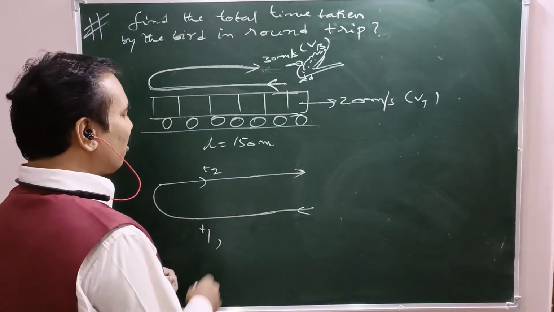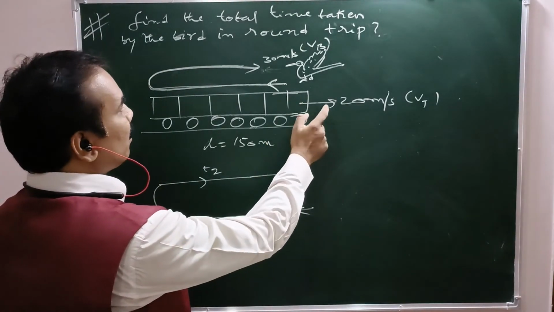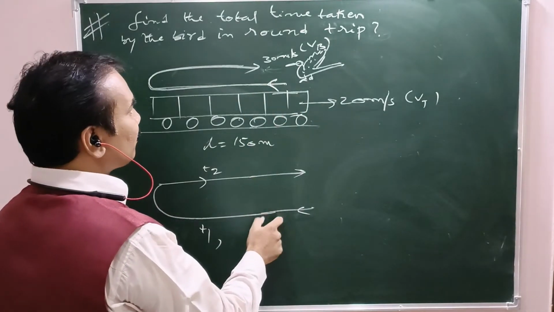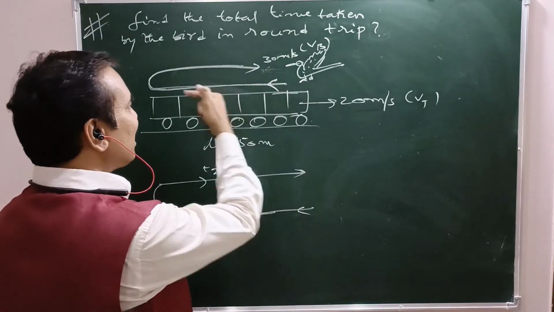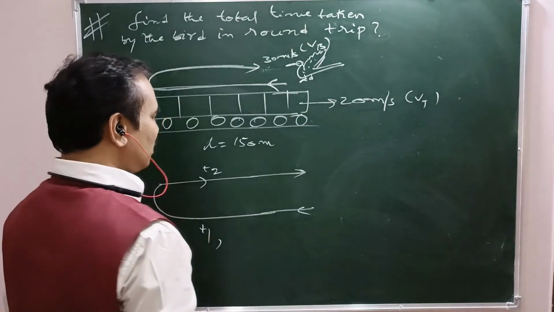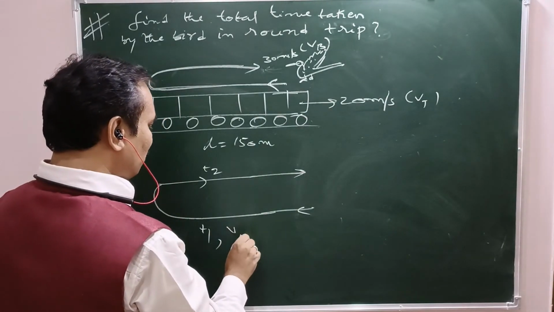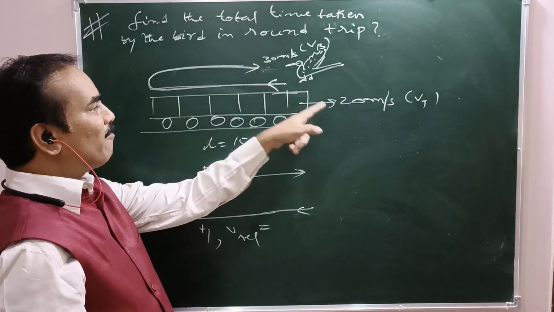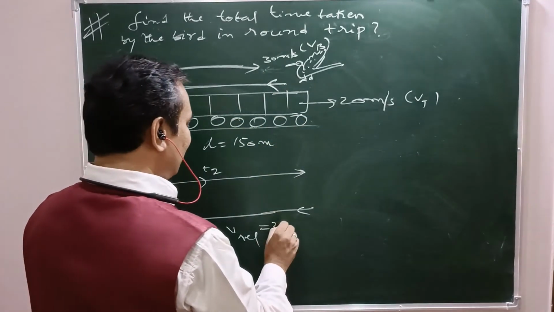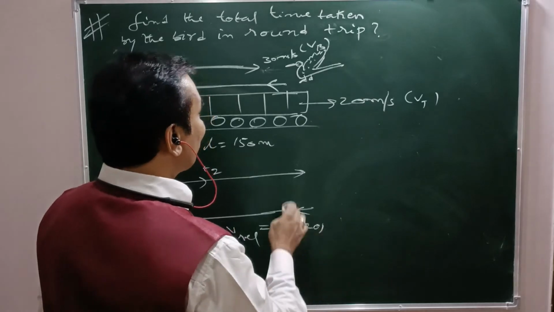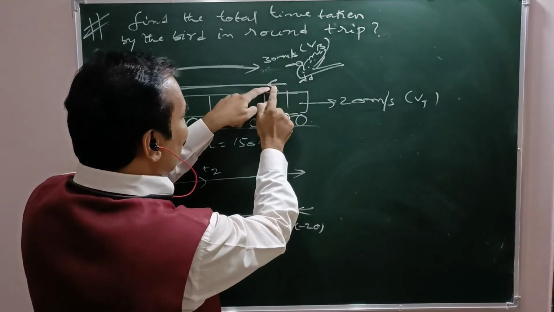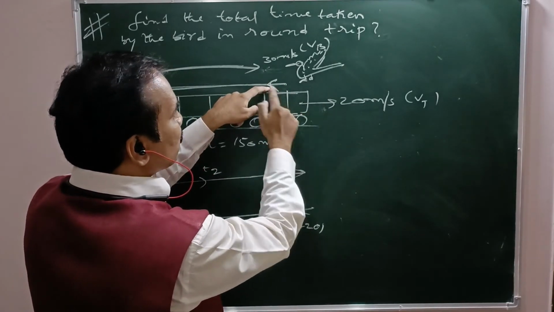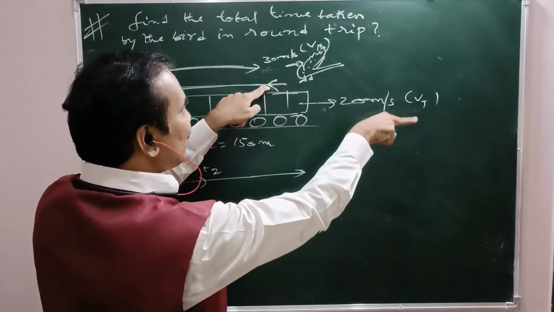Now here, what is the relative velocity? This is the initial direction of motion, 30 meters per second leftwards, but the train is rightwards. The relative velocity of bird with respect to train is 30 minus of minus 20. Why? Because these two arrow marks are opposite to each other, 30 leftwards, 20 rightwards.